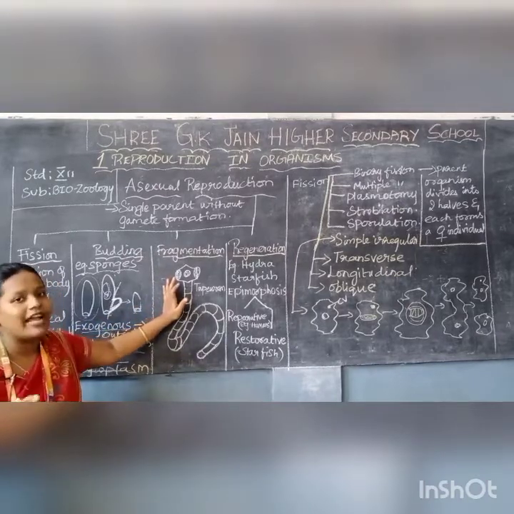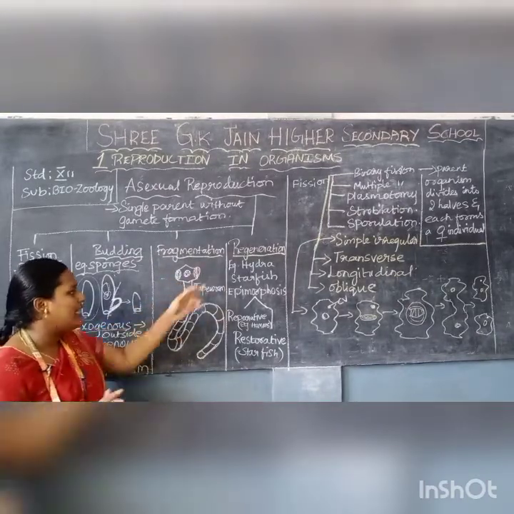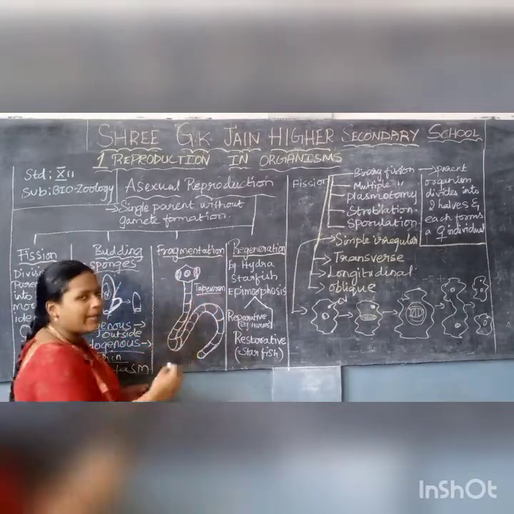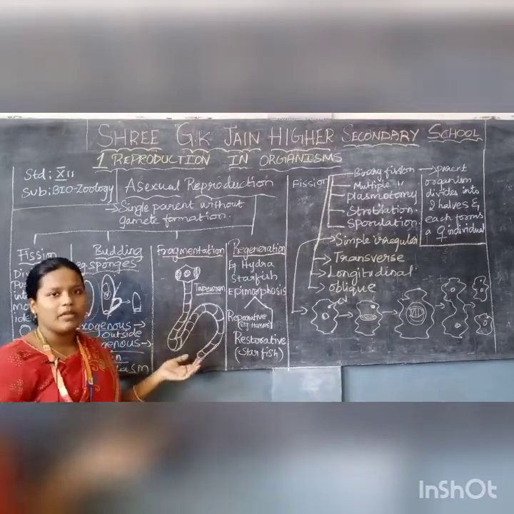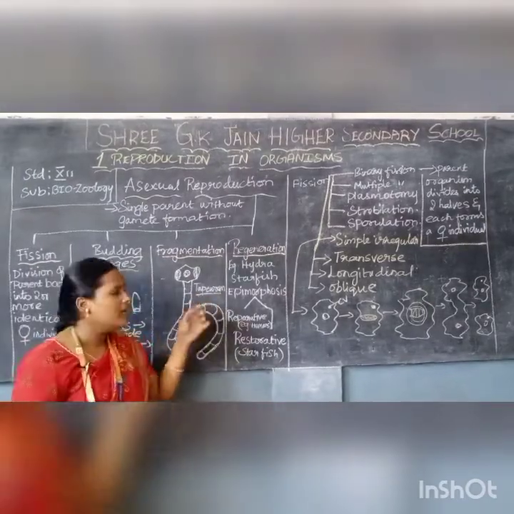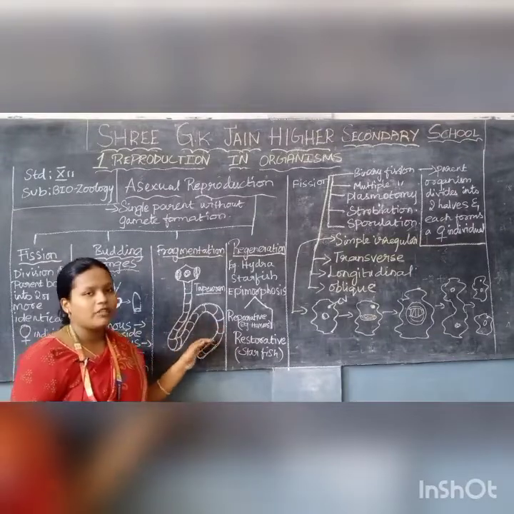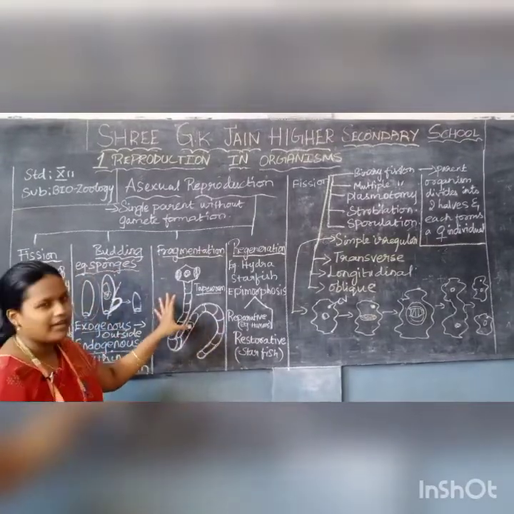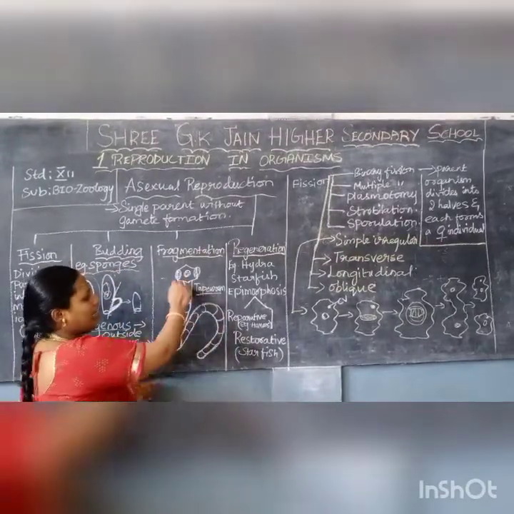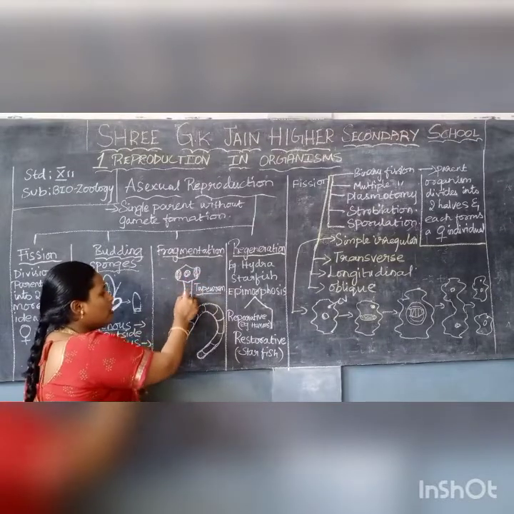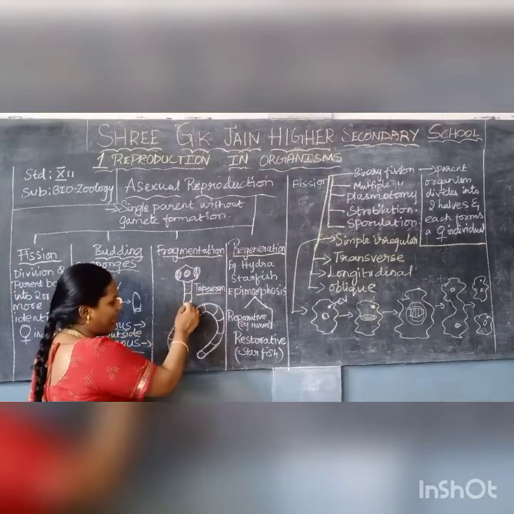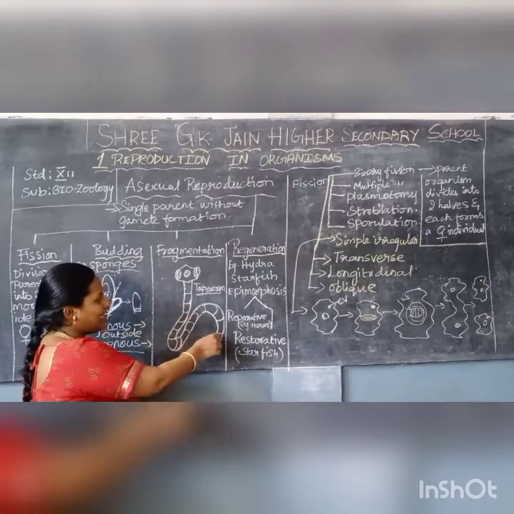Next is fragmentation. For fragmentation, we have taken the example of the tapeworm. We are very familiar with this organism, tapeworm, right? It will be like this, the rough figure of a tapeworm. Here the scolex and neck will be there. Here we can see the fragments.